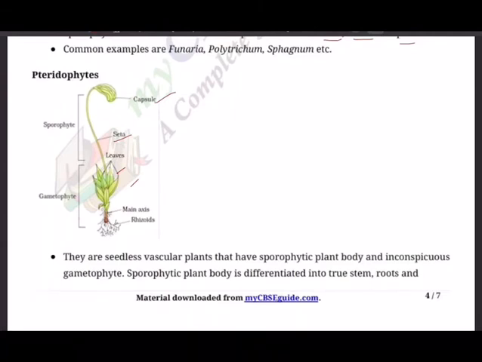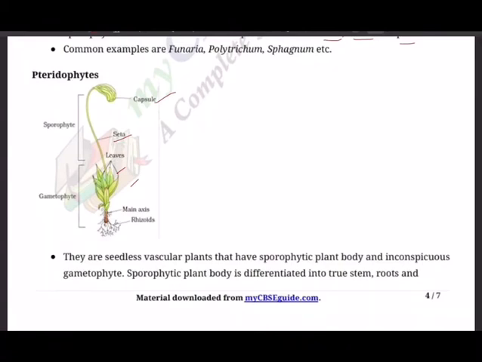The plant body is a sporophyte, differentiated into true root, stem, and leaves. So we are able to differentiate these; it's not a thallus. The sporophyte bears sporangia that have leafy appendages called sporophylls.